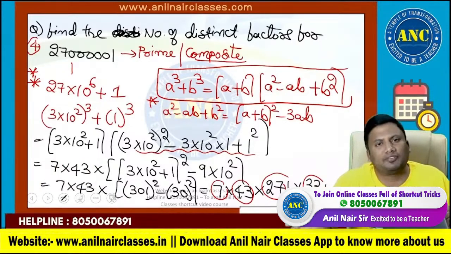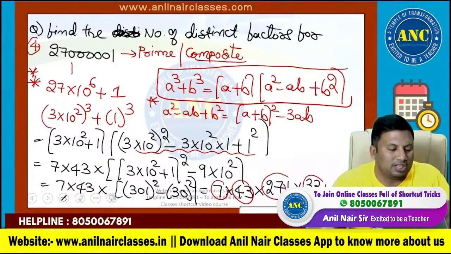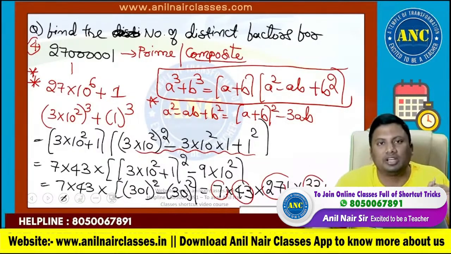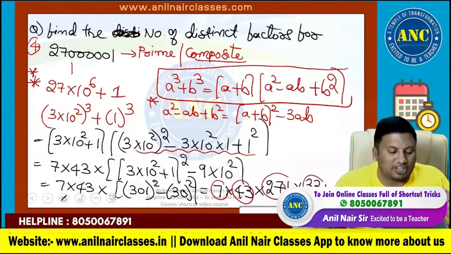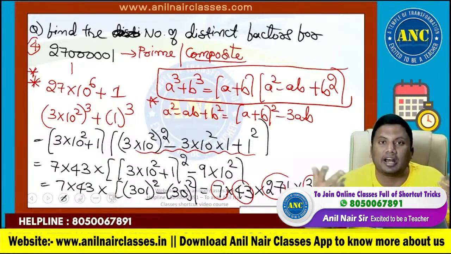Try to find the factors the usual way: find out 2 is not a factor, 3 is not a factor, 5 is not a factor, divide this by 7, then again find out 11 is a factor. Try to solve it without using this method. Then you will discuss the difference between Anil Nair's way of solving and others' way of solving.